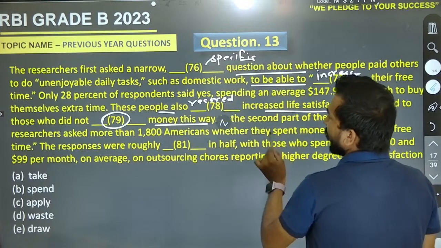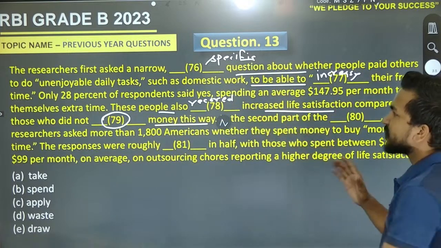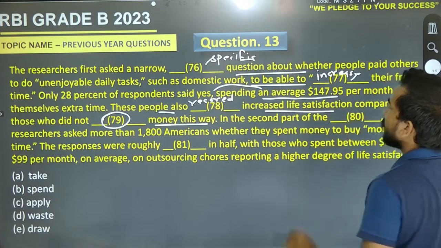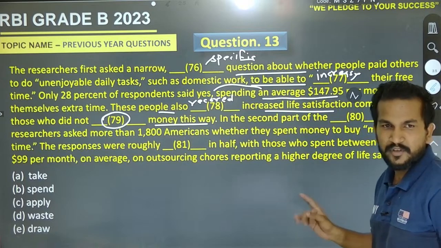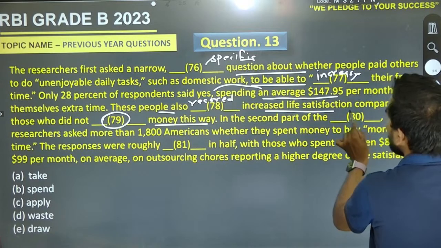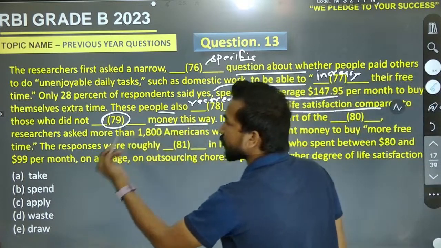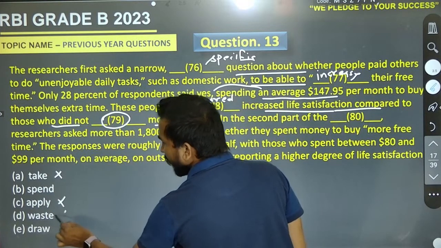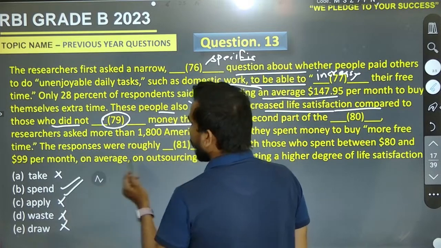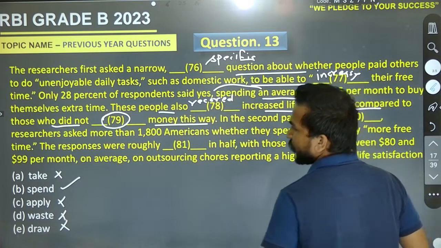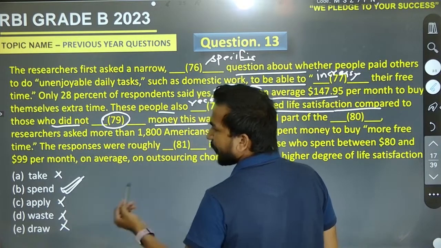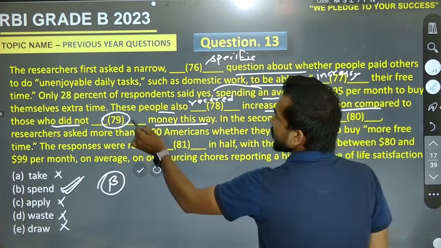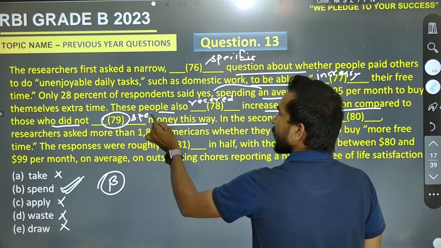Money this way. Someone spent the money. How much money? The average of $147.95. Yeah, it must be spent. And someone who did not spend. And I have already told you while I was talking about it that who did not spend or who spent. There was a comparison of data. That was recorded. So it must be spent. Spend money this way.